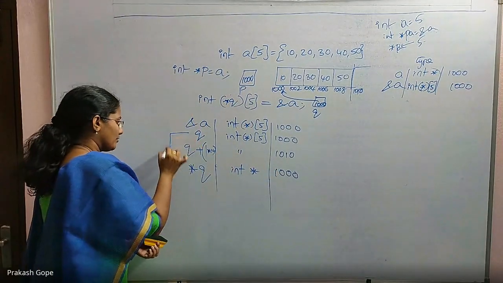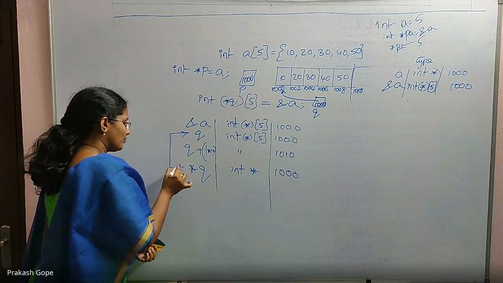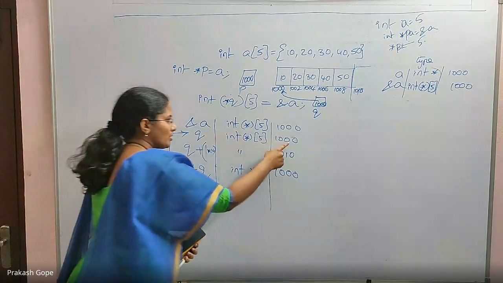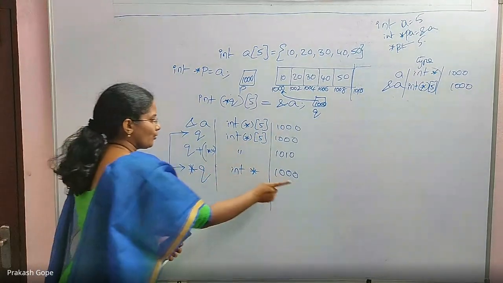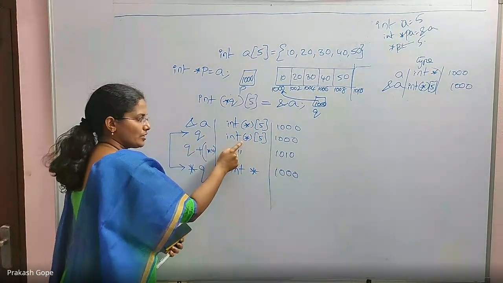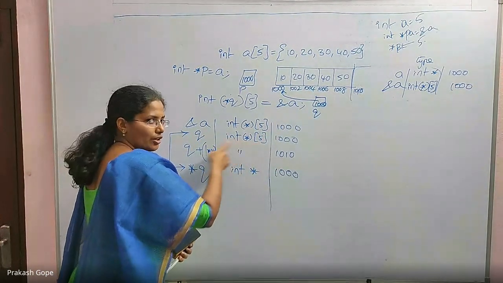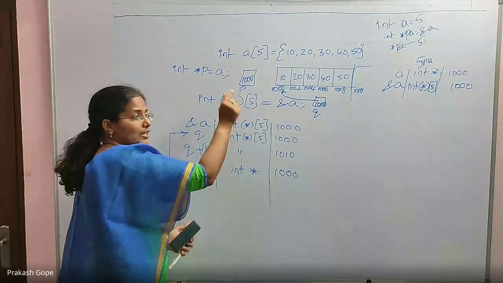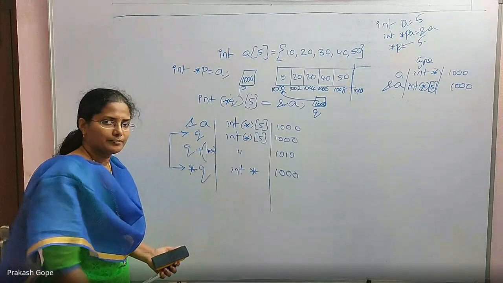Please understand. Observe these two, Q and star Q. Q is also 1000. Star Q is also 1000. Q is a pointer to an integer array of size 5. Star Q is the first element's address, that's why it is an integer pointer.